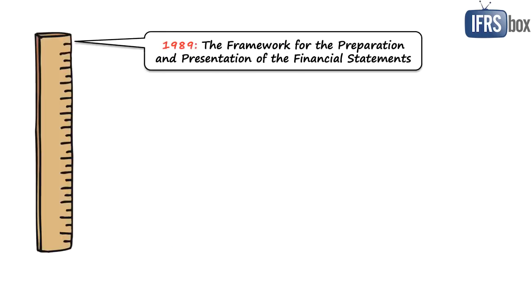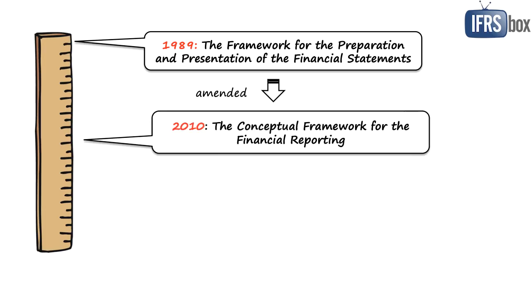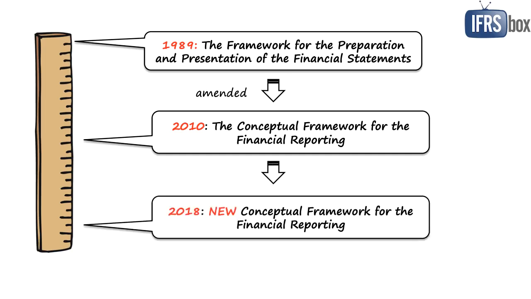Well, in 1989, the Framework for the Preparation and Presentation of Financial Statements was issued, but then the International Accounting Standards Board made amendments to it, and the new, although unfinished, framework was issued in September 2010 with the new name, the Conceptual Framework for Financial Reporting. And it stayed in progress for many years, and then in March 2018, the final version was issued with everything completed, so let's take a look.